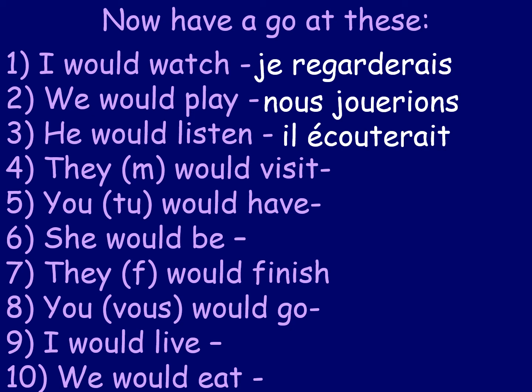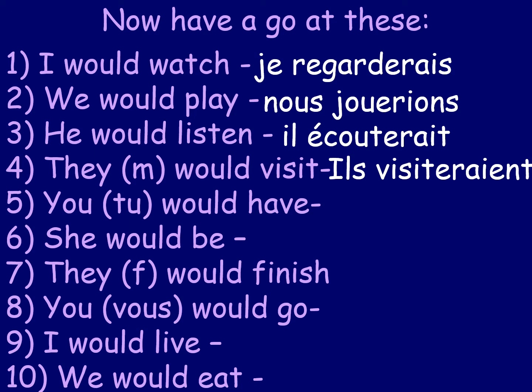And we don't need to change that, just leave it the same, visiter. And we add on our correct ending, which here, if we go down, is AIS, AIS, AIT, IONS, IEZ, AIENT. So there's our ending, AIENT. So il visiterait. I think that looks really impressive. If you use that in your work, I think an examiner will be really impressed. Il visiterait. They would visit.